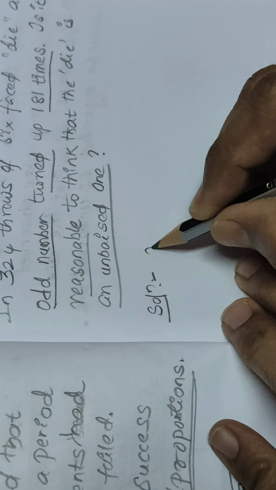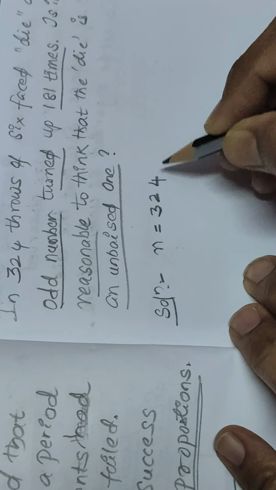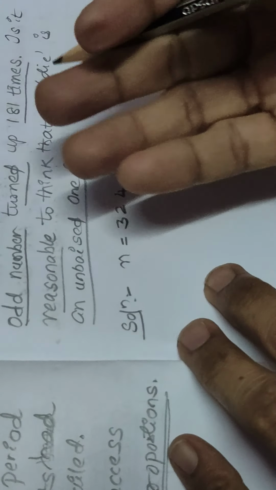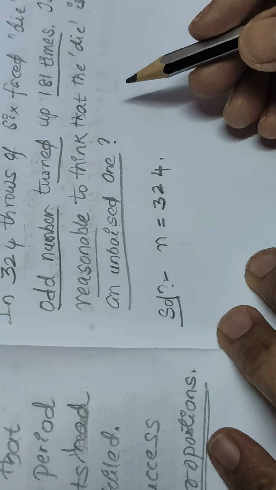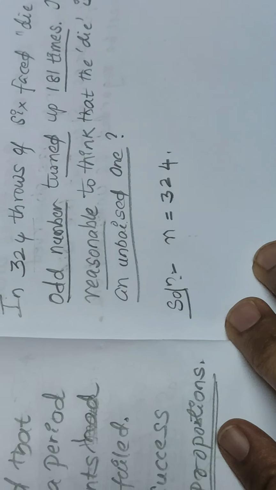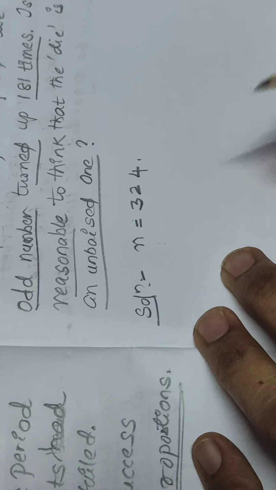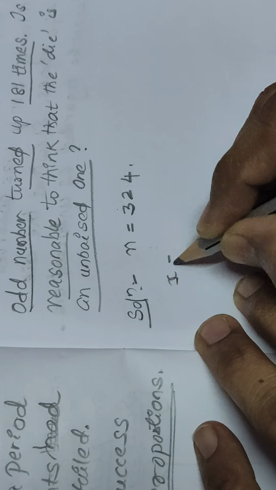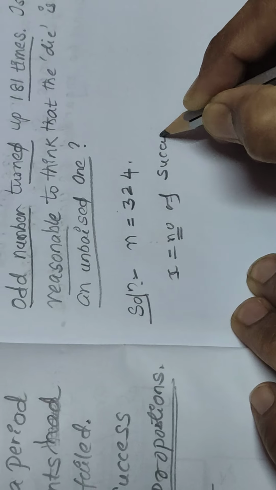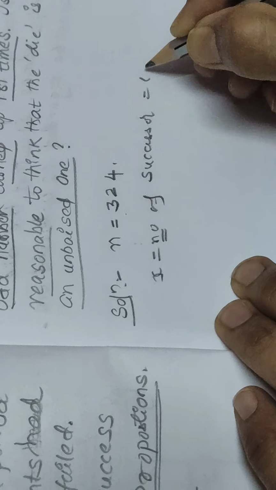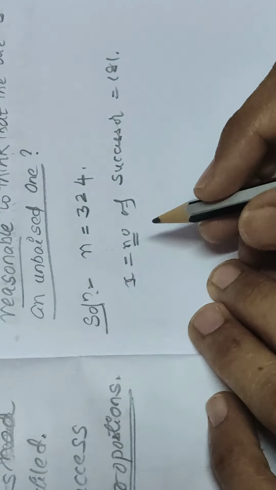So first we'll take n is equal to 324, as the die is thrown 324 times. x, the number of successes, is 181, the number of times an odd number turned up.